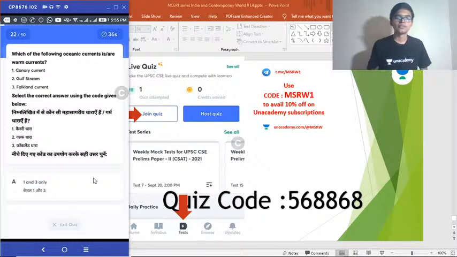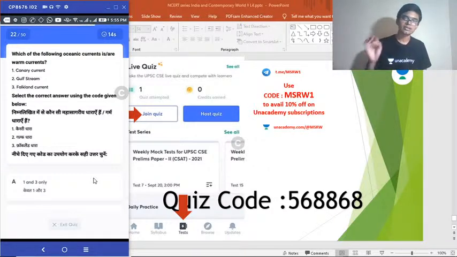Question 22. Which of the following oceanic currents is or are warm currents? Okay, number 1, Canary Current. Number 2, Gulf Stream. Number 3, Falkland Current. Choose the correct answer. Okay, there is a picture of different ocean currents in your GC Leong textbook. Just look at that picture and you will know the answer. If you have studied that picture, you will know the answer to this one.